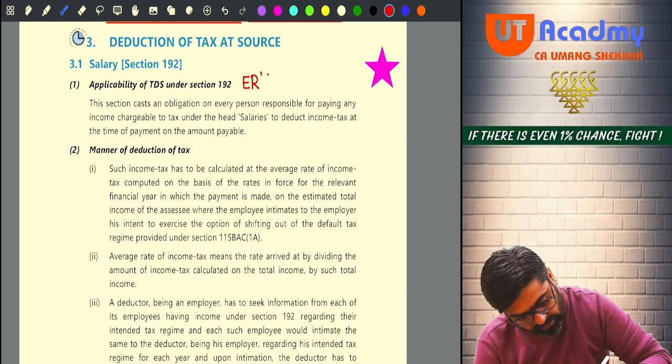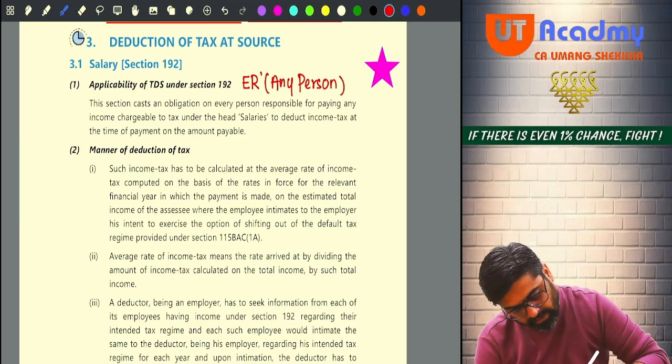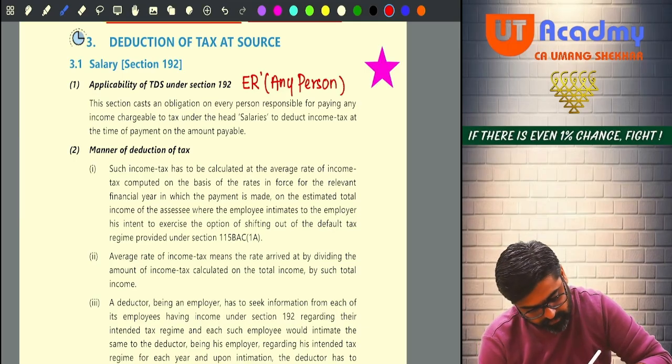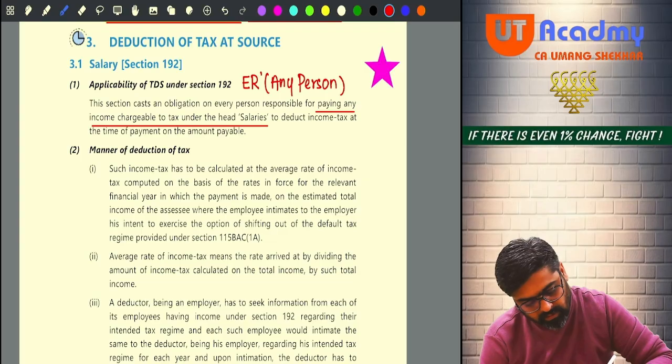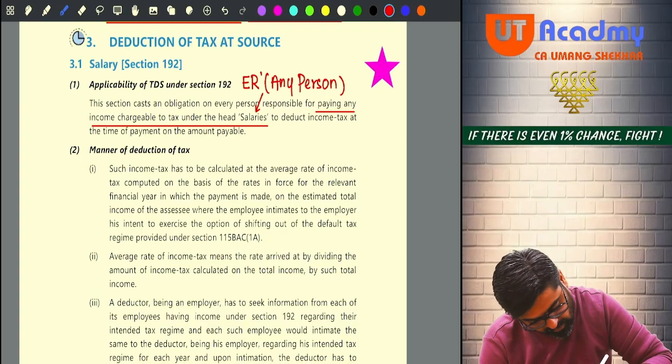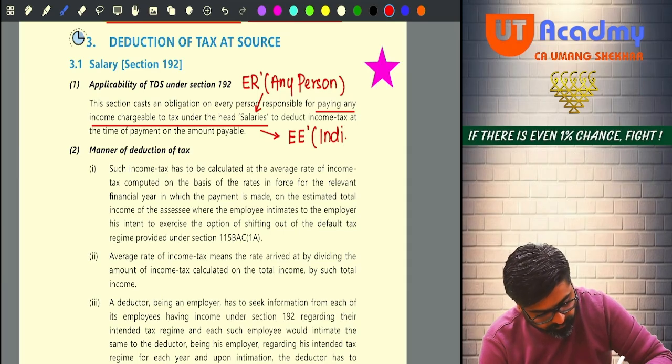Tell me, employer is any person making the payment, paying any income chargeable under the salaries head. To whom? Employer giving salary. To whom? To the employee. Now my dear friends, the employee will always be an individual.